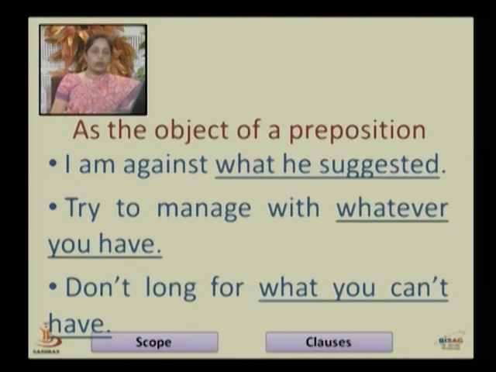Next, don't long for what you can't have. Don't long for is the main clause. What you can't have is the subordinate clause. In the subordinate clause it is a noun clause. The noun clause functions as the object of the preposition for.